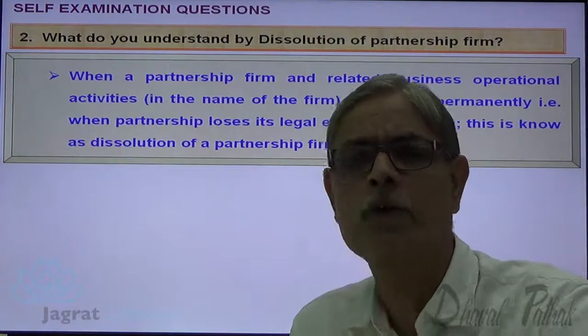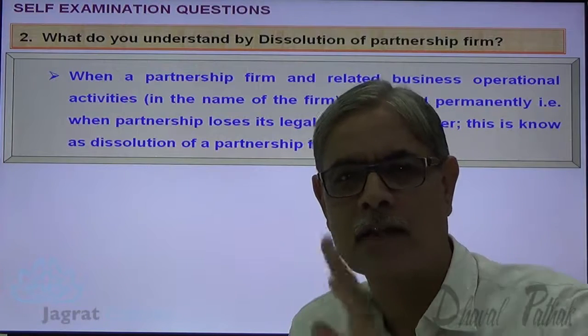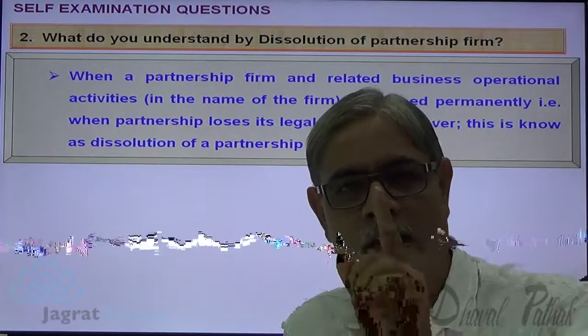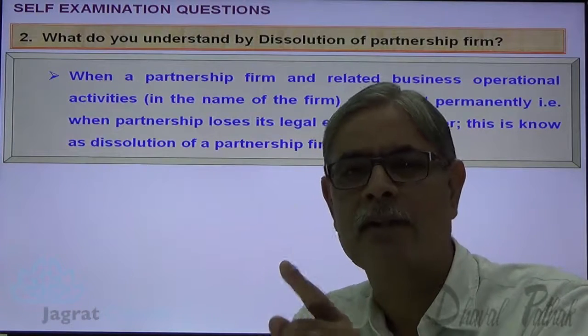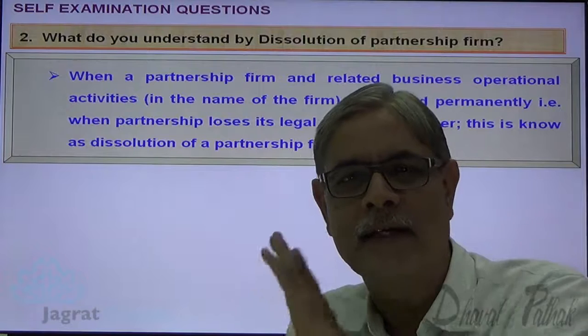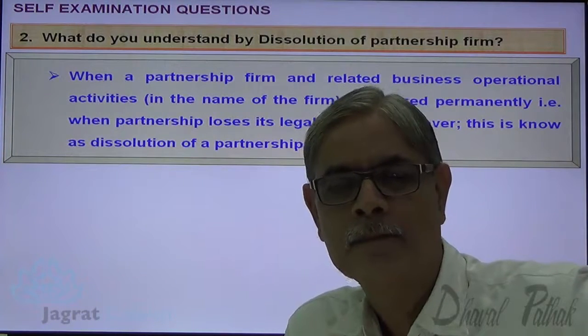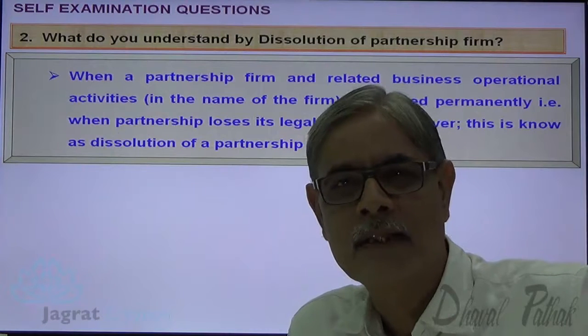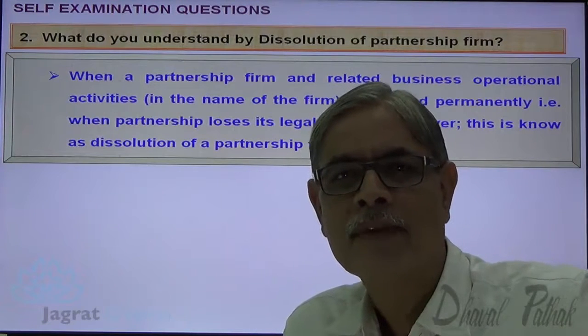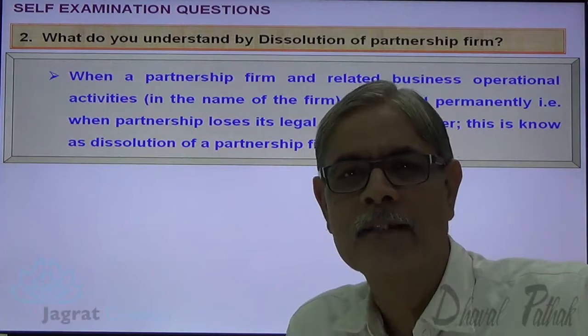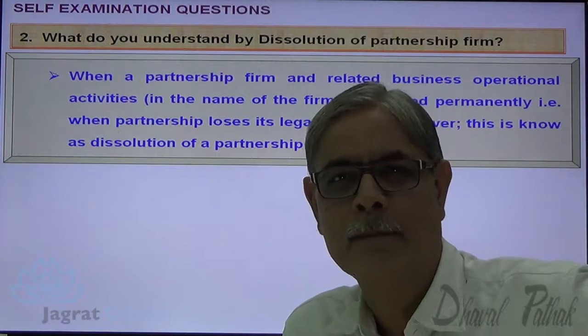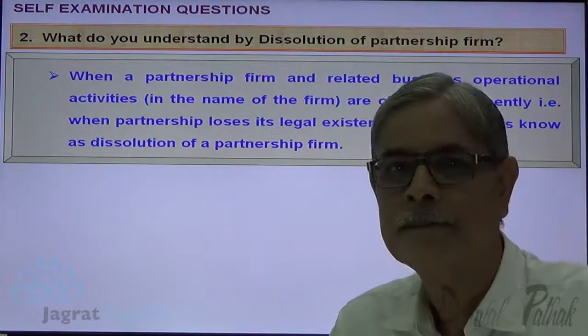So when the relations of all partners as partners comes to an end, it is known as dissolution of a partnership. And the business is also discontinued. It is known as dissolution of a partnership firm. Next.